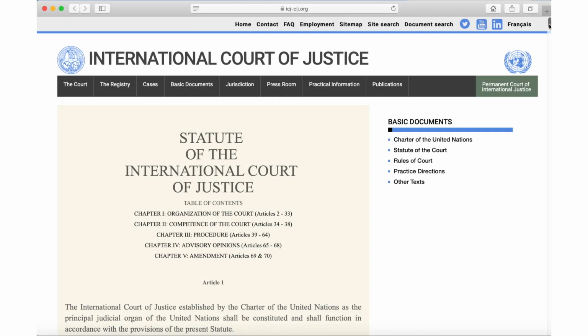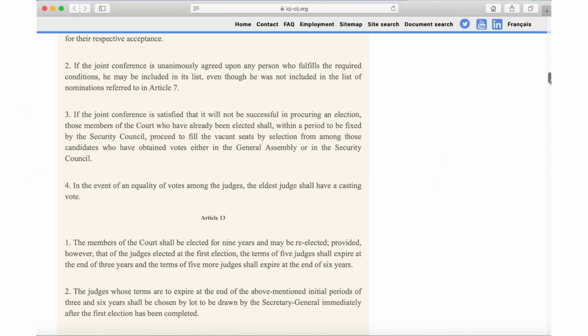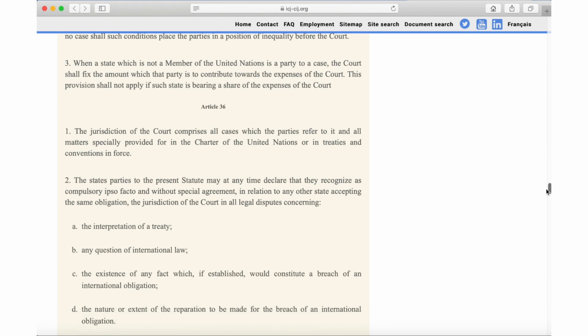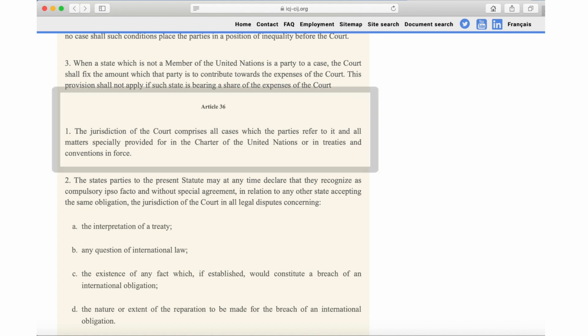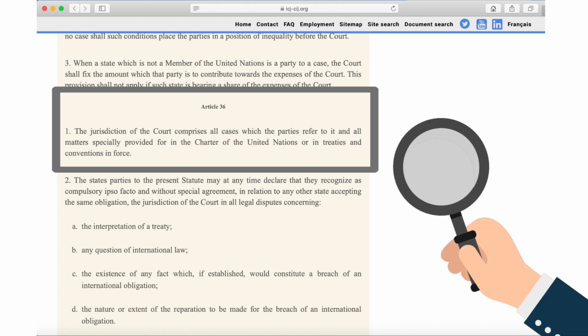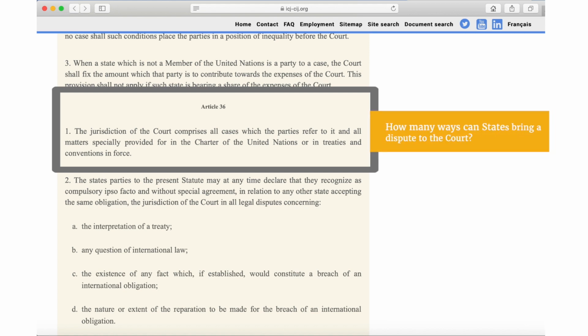In order to answer this question, we need to look at Article 36 of the ICJ statute. So let's do this. Paragraph 1 is provided, as you can see on the screen. Let's break this paragraph down. Look closely in this paragraph. How many ways can states bring a dispute to the court in paragraph 1, do you think? This paragraph provides for two ways in which states may consent to the jurisdiction of the court.